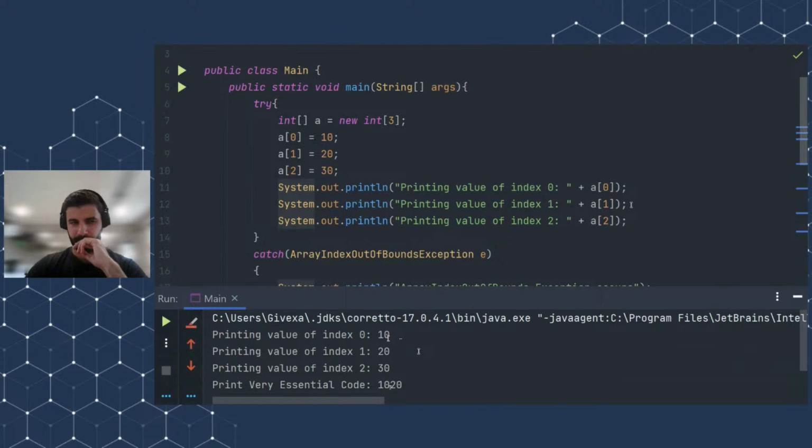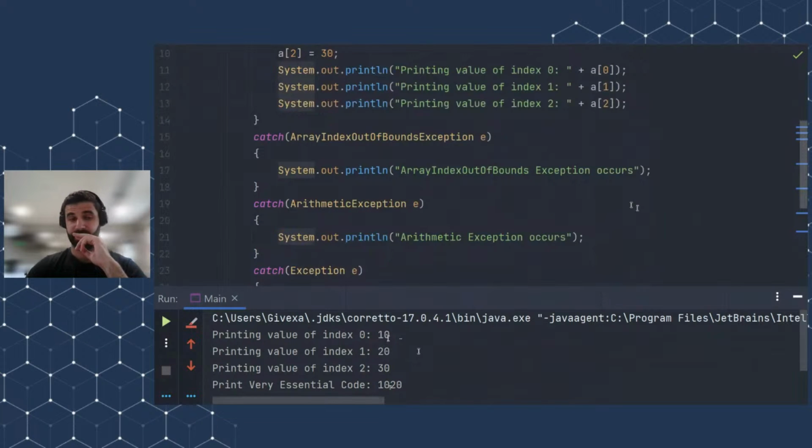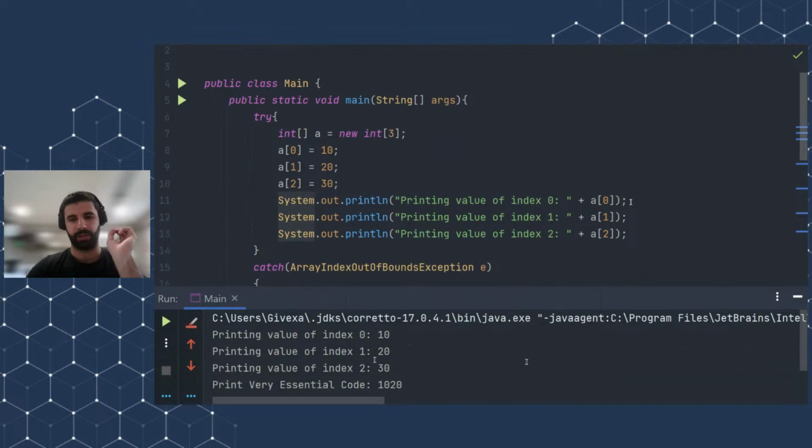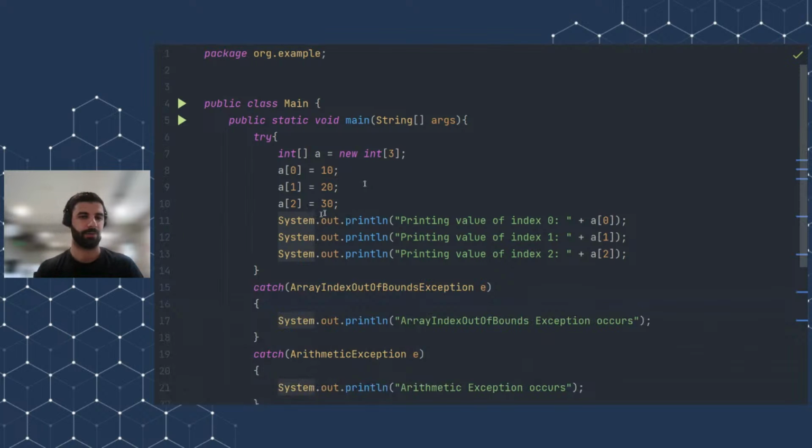And here arises a question: why did I write so many catch statements here? Someone might ask, can we have several catch statements? Yes, and I will talk about this in detail in further slides, don't worry. But for now, let's analyze some situations. My array size is 3, right? Array size 3 means we have indexes 0, 1, 2. But what will happen if I assign index 10, for example, which doesn't exist because the array size is only 3? I'm assigning array[10] to be equal to 30. This is strange. What will happen?